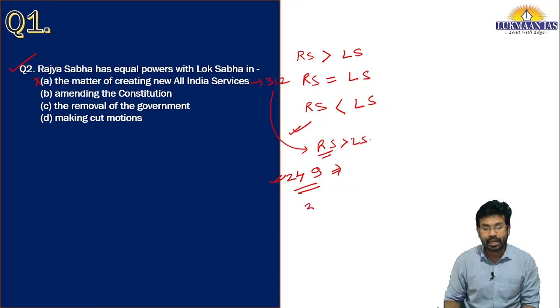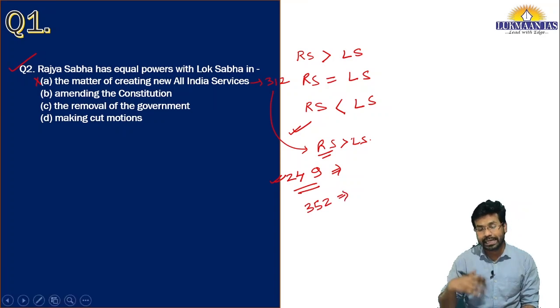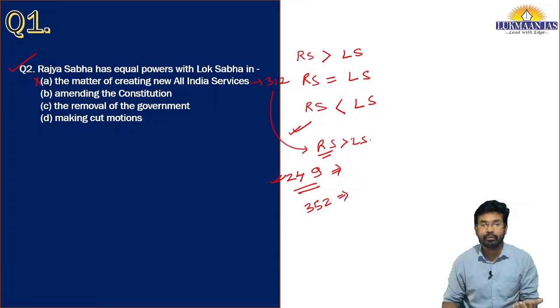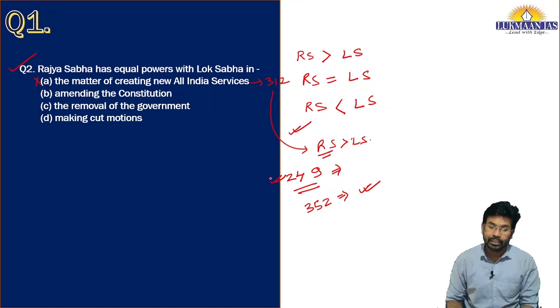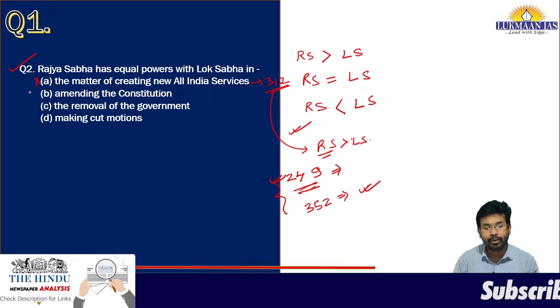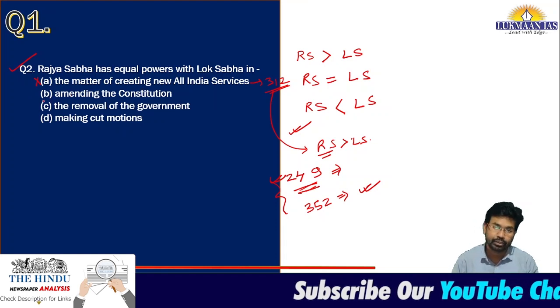Then when it comes to Article 352 of the Constitution of India, Rajya Sabha has been given more power to endorse the emergency for a limited period till the time that Lok Sabha is not in session. So Article 312, Article 249, Article 352 talk about those special powers where Rajya Sabha has more power as compared to Lok Sabha. Then let us talk about the second option, which is amending the constitution.